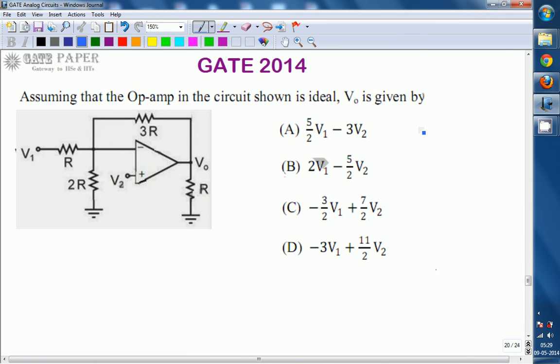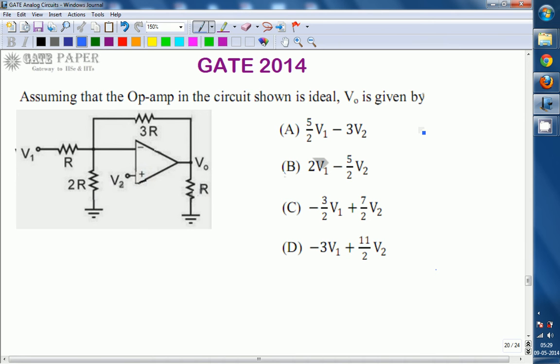Hello, we are discussing the GATE 2014 ECE paper, and this topic is related to analog circuits. Assuming that the op amp in the circuit is ideal, what is the value of V0? The expression for V0 in terms of V1 and V2 is going to be asked.